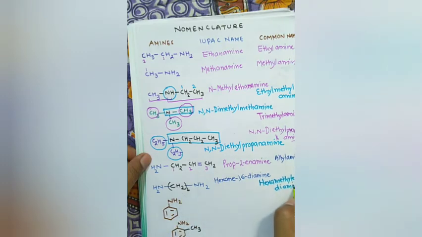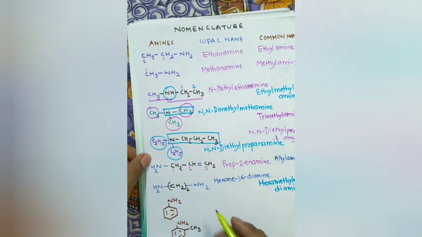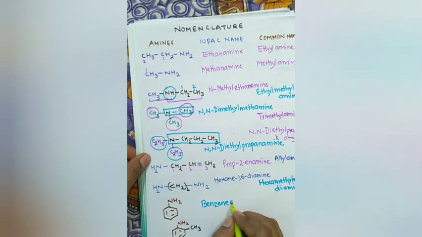Okay. CH2. There are 6 CH2, hexamethylene. Now, what is this? Benzene amine. Okay. The IUPAC name of this is benzenamine.